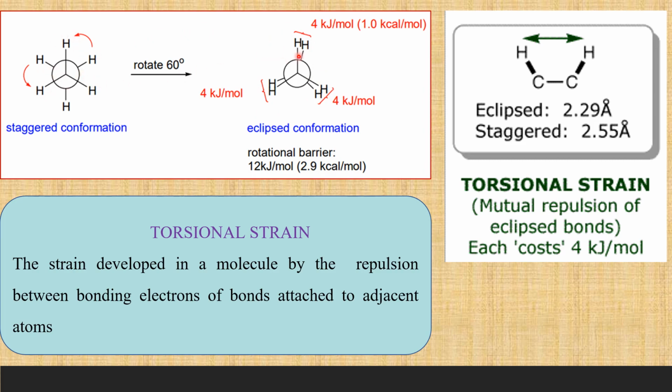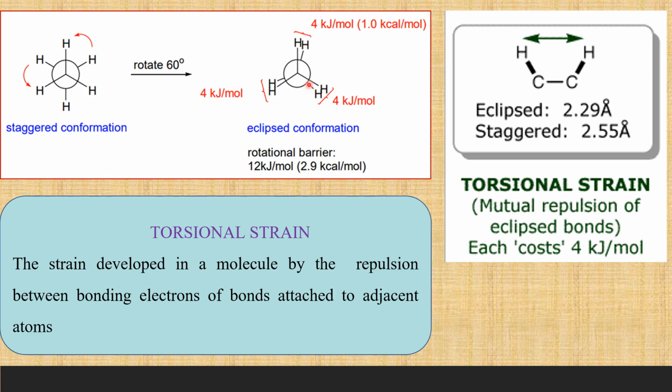Why? In this eclipsed conformation, the two hydrogen, the CH bonds, are exactly one behind the other. This bond has a pair of electrons, and the CH bond at the back carbon also is having a pair of electrons. Therefore, the electron clouds of the bonded electrons will be repelling each other, and because of that bond pair repulsion, the energy of the molecule increases by 4 kilojoules per mole, and this is by repulsion by one of the CH bond pairs.